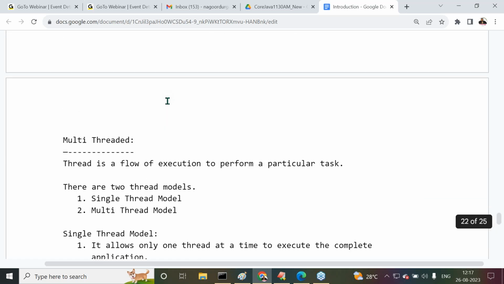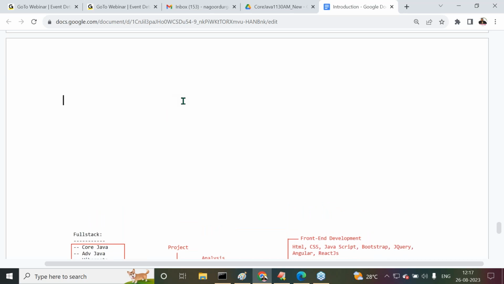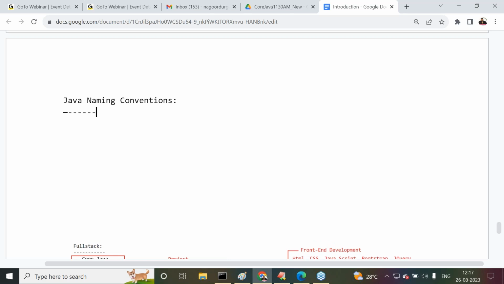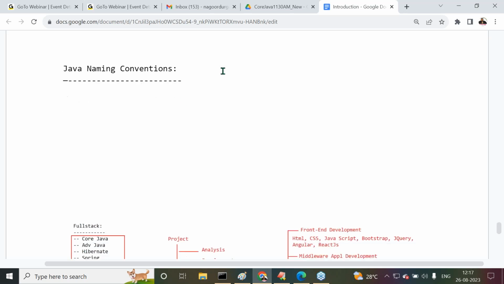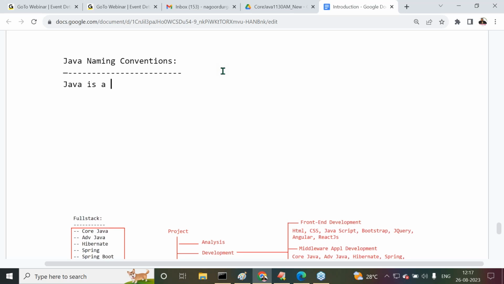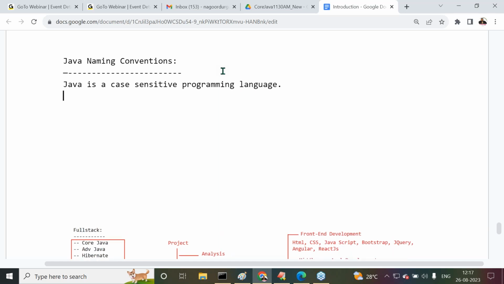After completion of the Java features, the next one is Java naming conventions. What is this, and what is its purpose? You already know one point: Java is a case-sensitive programming language. What is the meaning of case-sensitive programming language? What are you understanding there?